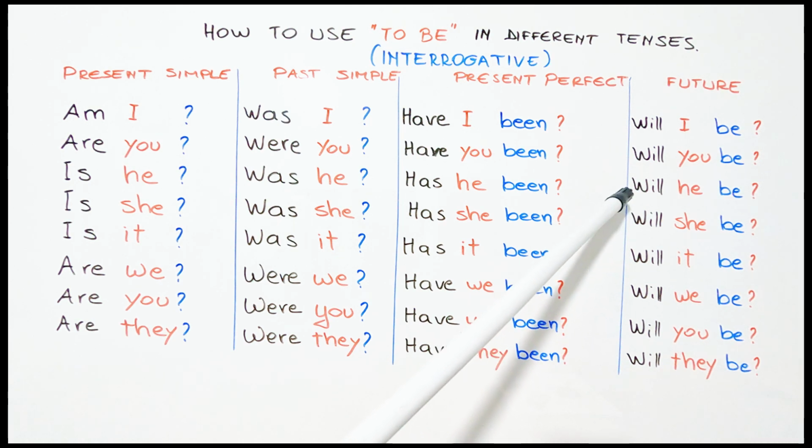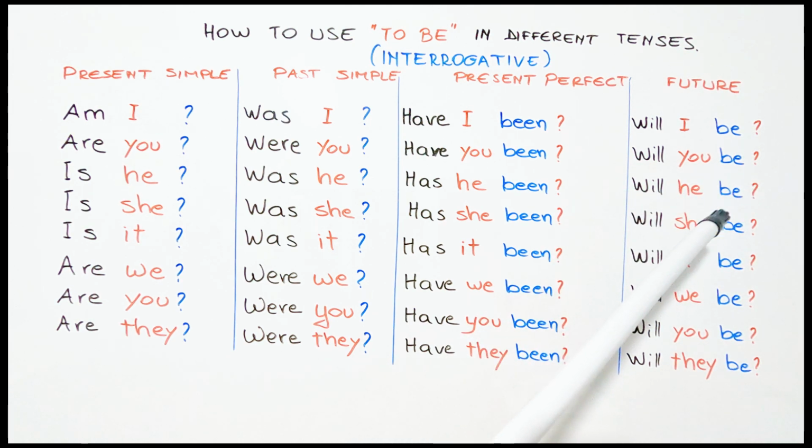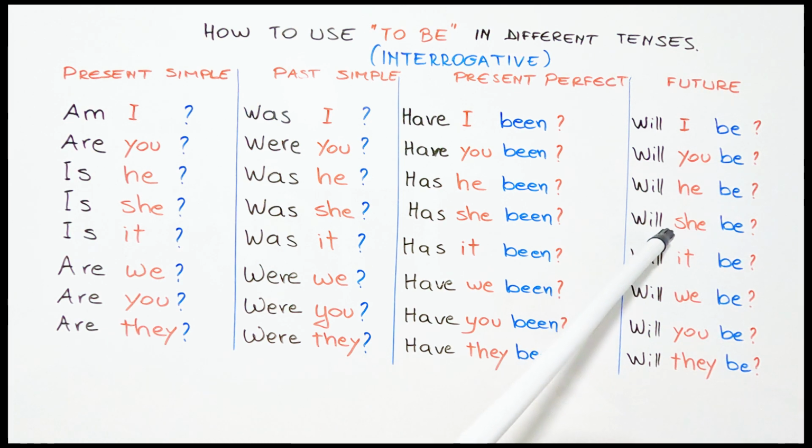He will be, ai do të jetë. Will he be, a do të jetë ai. She will be, ajo do të jetë. Will she be, a do të jetë ajo. It will be, ai ose ajo do të jetë për sendet dhe për kafshët. Will it be? A do të jetë ai ose ajo? We will be. Ne do të jemi. Will we be? A do të jemi ne?